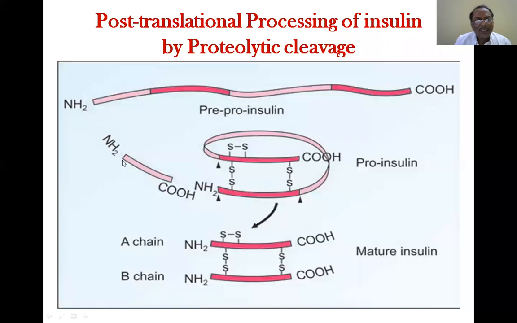You see, this end is taken out, and then this pre-pro became pro-insulin. Pro-insulin again has a non-functional part. But this part, you see, is shaped like a C, and hence it is also called the C-peptide.